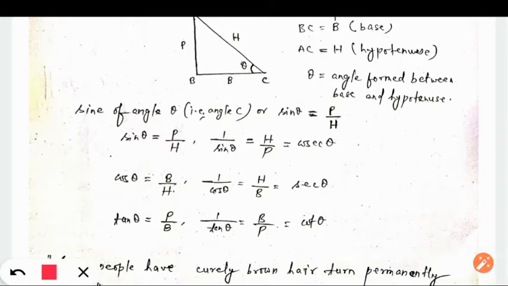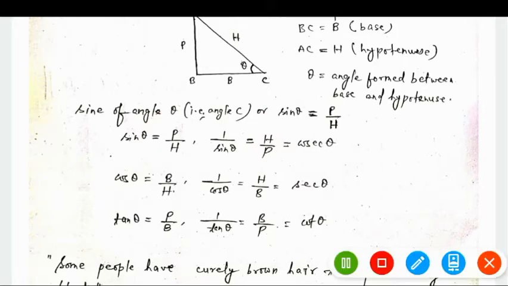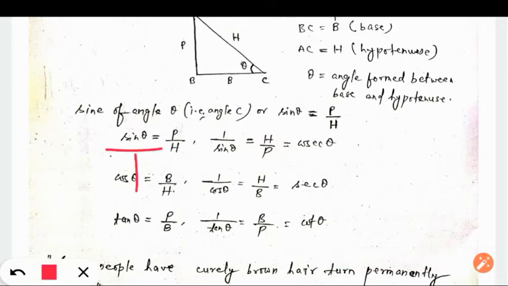Now tell me, if I take the reciprocal of this ratio P and H, it will become H by P and the whole ratio will change. If we have a ratio 1:2 and we take the reciprocal of that, it will become 2:1, the whole ratio will change. So for the reciprocal of sin theta, nothing is there in the denominator, 1 is there. So if I take the reciprocal of sin theta, it will become 1 by sin theta, and in terms of ratio it will become H by P. This ratio got another name, which is known as cosec theta. We call it cosec theta.